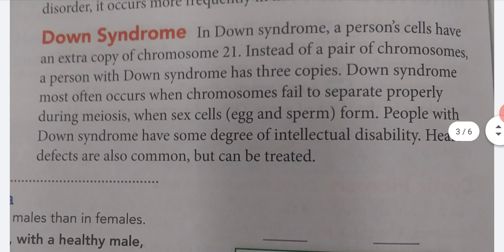Down syndrome. In Down syndrome, a person's cells have an extra copy of chromosome 21. Instead of a pair of chromosomes, a person with Down syndrome has 3 copies. Down syndrome most often occurs when chromosomes fail to separate properly during meiosis, when sex cells, egg and sperm, form. People with Down syndrome have some degree of intellectual disability. Heart defects are also common, but can be treated.